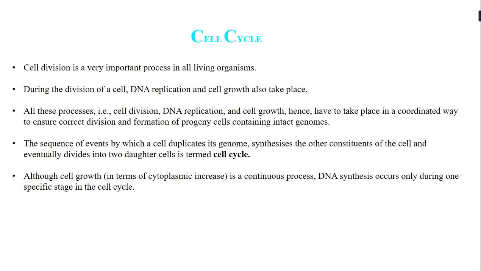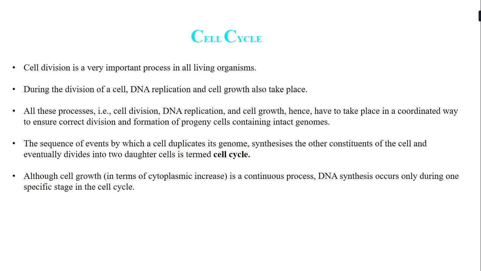So it has to take place in a coordinated way to ensure a correct division and a correct formation of progeny cells. That means it has to be ensured that a proper offspring cell is being produced. And this offspring cell or progeny cell that is formed will contain an intact number of genomes, that is, intact genetic material.